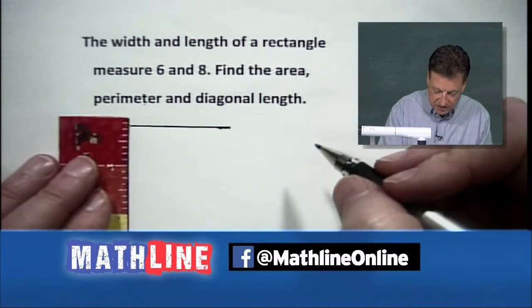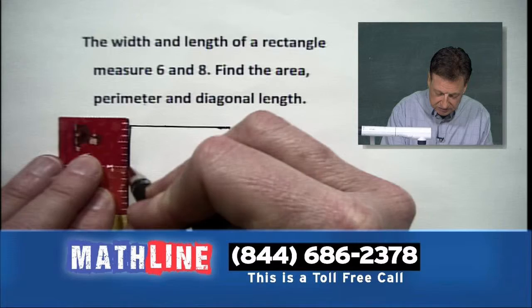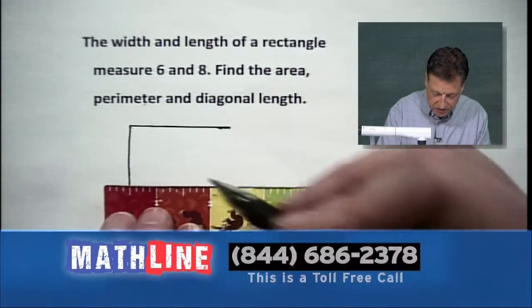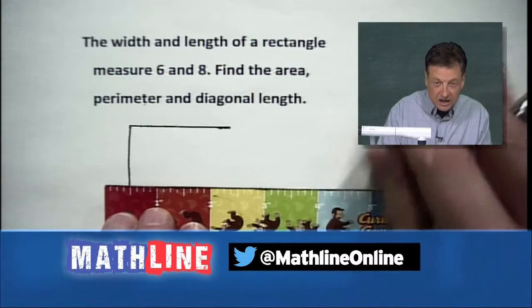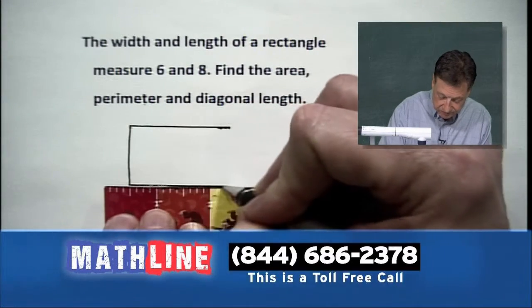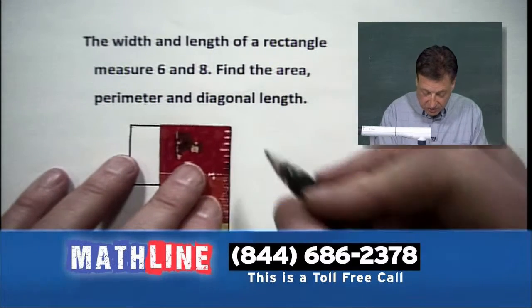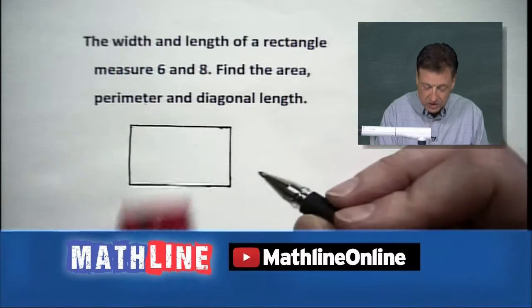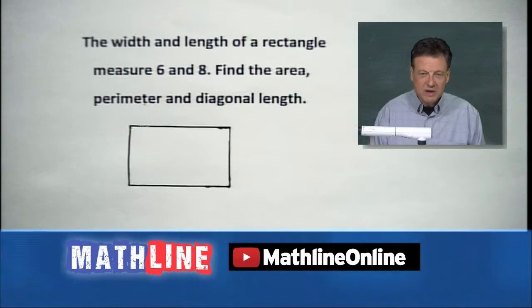And let's bring it down here a little bit. We'll create maybe a little bit longer. Pull it across here. And it looks like I'm going a little downhill, so let's see if I can straighten that up a little. And we'll pull it down here. Boom, there's our rectangle.